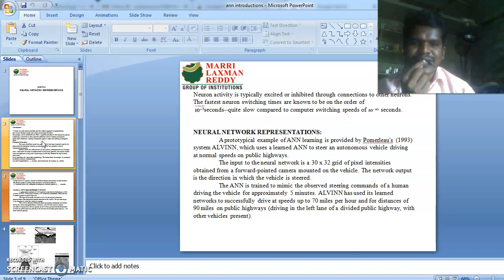The input to the neural network is a 30 by 32 grid of pixel intensities, obtained from a forward pointed camera mounted on the front of the vehicle. The network output is the direction in which the vehicle is steered. The artificial neural network is trained to mimic the observed steering commands of a human driving the vehicle for approximately 5 minutes.